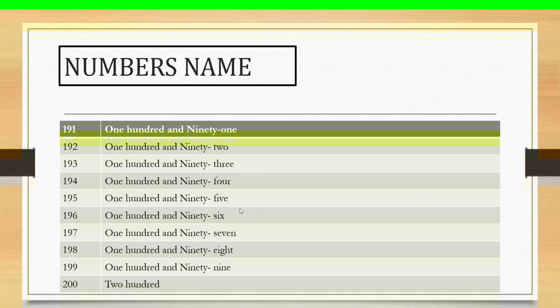Okay, students, you can learn the numbers in this slide from 191 to 200. Let's begin.